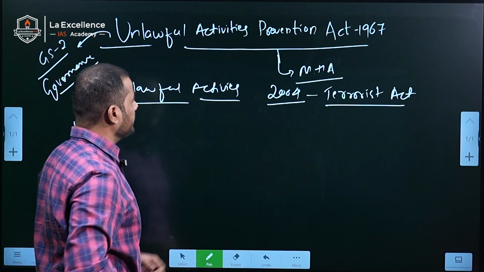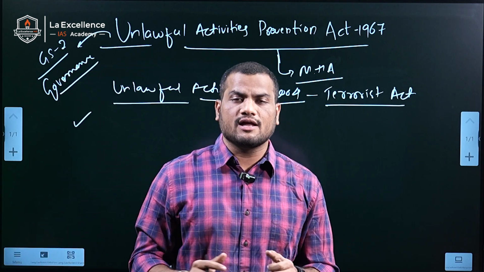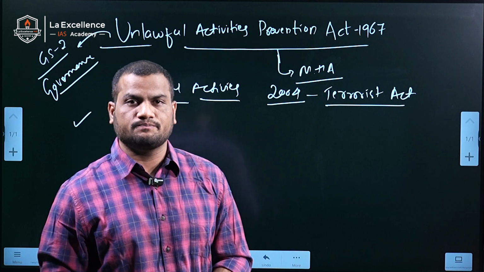But what is the major difference between unlawful activities and terrorist activities?